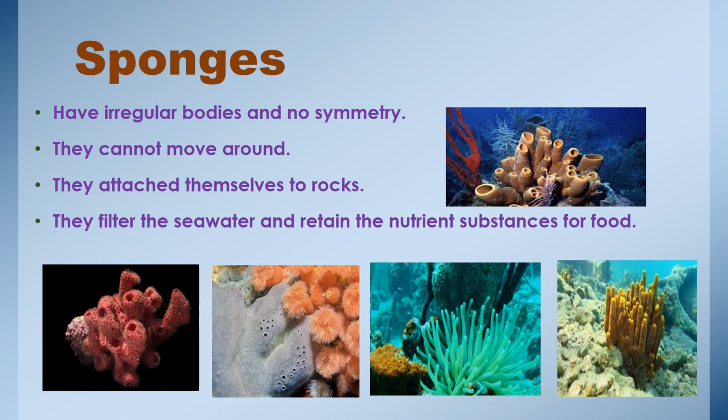Sponges belong to the group of porifera, which means animals with pores. Sponges can be found deep in bodies of water. Sponges have irregular bodies and no symmetry. They cannot move around. They attach themselves to rocks. They filter the seawater and retain the nutrient substances for food. For example, yellow sponge, tube sponge, and wasp sponge.